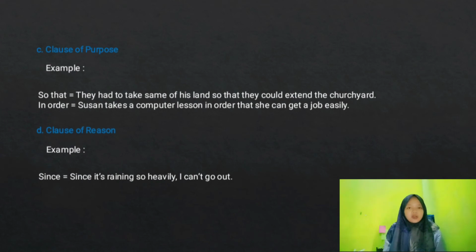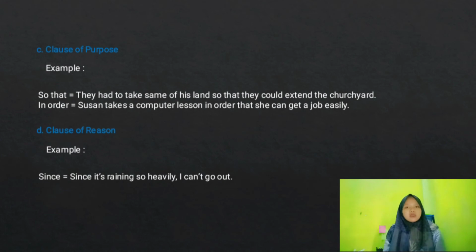Clause of purpose is an adverb used to show the purpose of an action. The conjunctions: in order to, so that, in order that. For example, they had to take some of his land so that they could extend the churchyard. Susan takes a computer lesson in order that she can get a job easily.